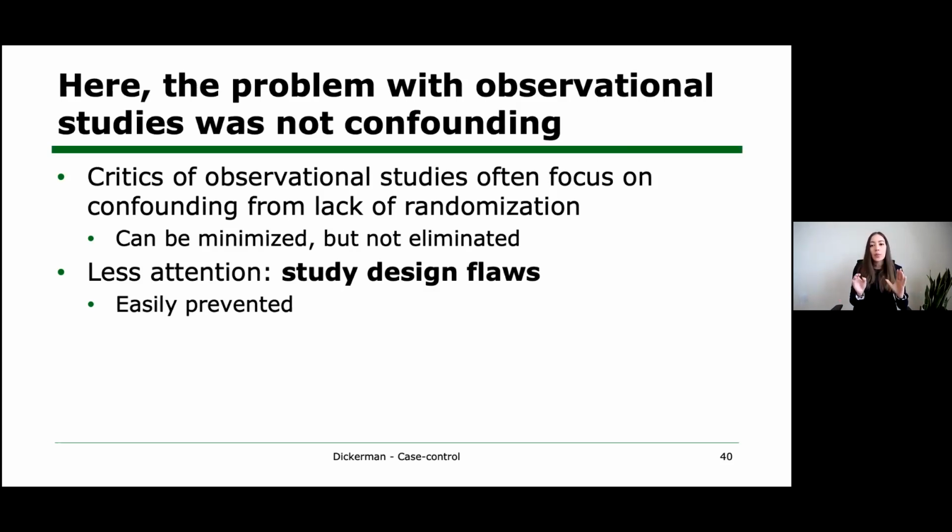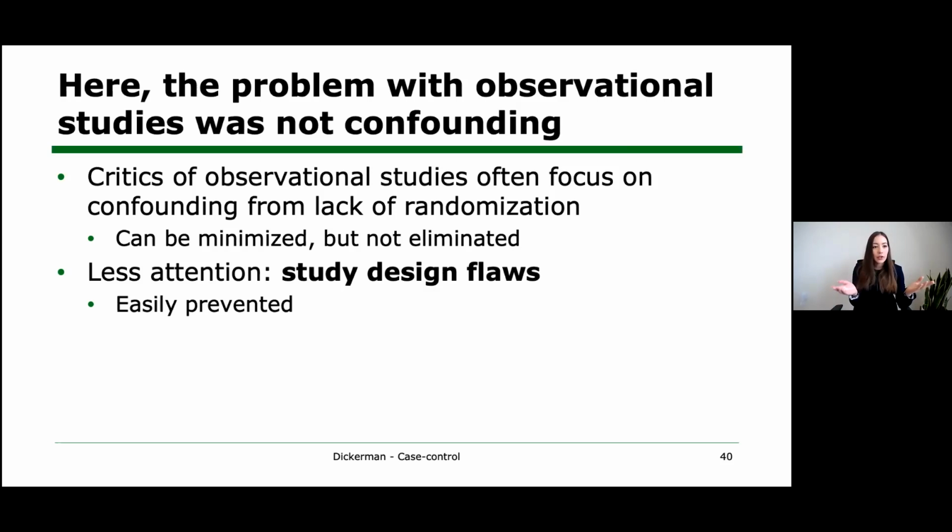But here, the problem with observational studies was not confounding. So we used the same observational data to do our analysis twice. When we followed the target trial approach, our findings were consistent with those from trials. When we deviated from that approach, we got a very biased answer.